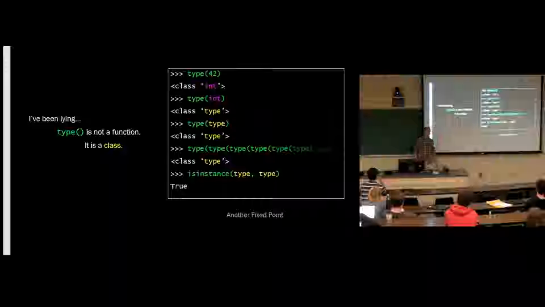Yes. Type inherits from itself. It's like a grandfather thing. Okay, so now we know. Doesn't type eventually have to be an object? Type is also an object.